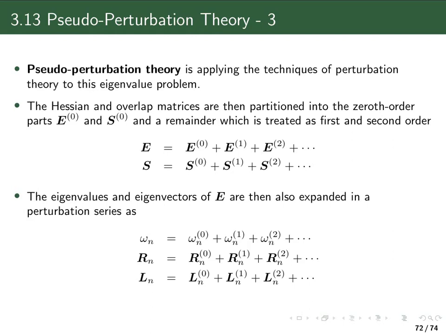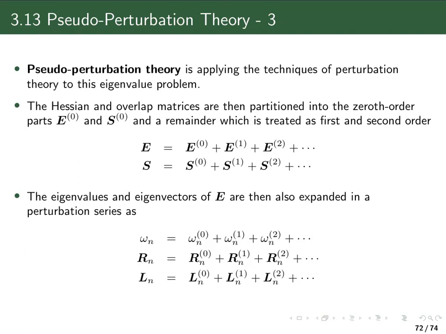problem, and we have solved the eigenvalue problem. And then we can define, and that we are free to do as it suits us, a correction to this zeroth order matrix here, which when adding all the corrections together, we will get the original matrix. And in principle, there can be many corrections. In the examples which we will later on look at in later chapters of the book, we probably already get the full matrix by having a first order and a second order correction already. But in general, there could be more terms. So we start with this partitioning of our original Hessian matrix and overlap matrix.